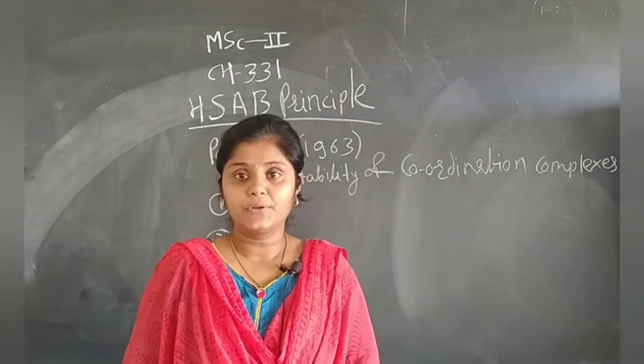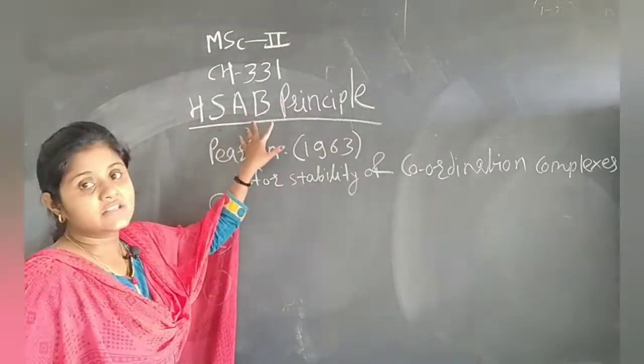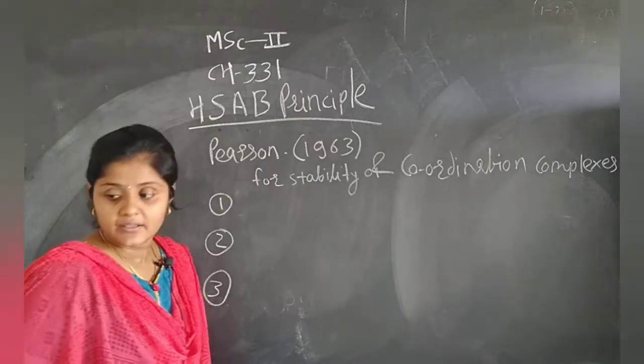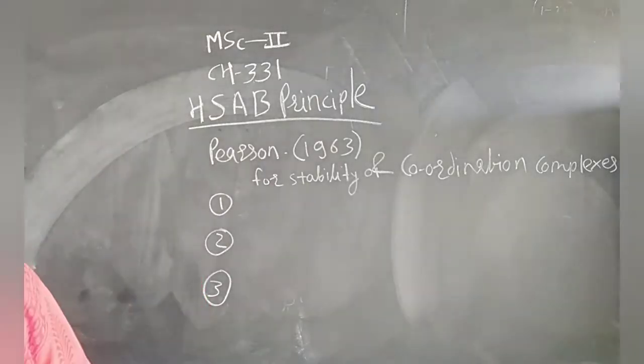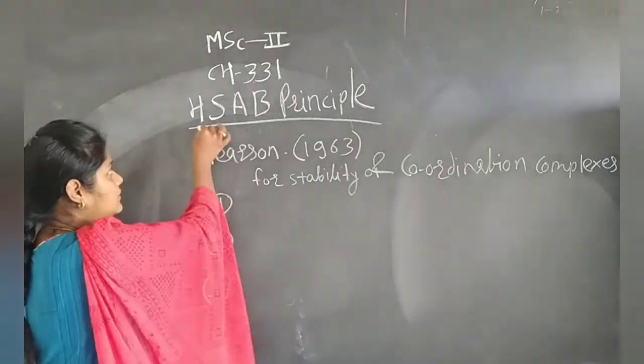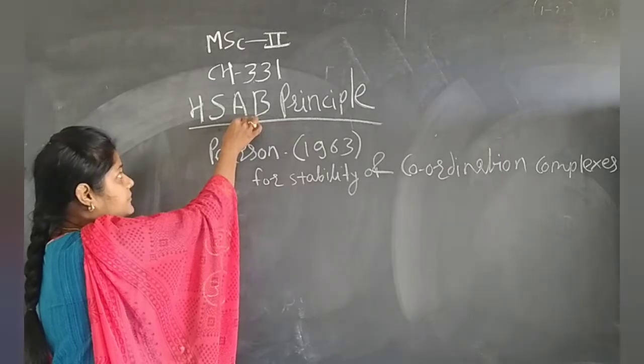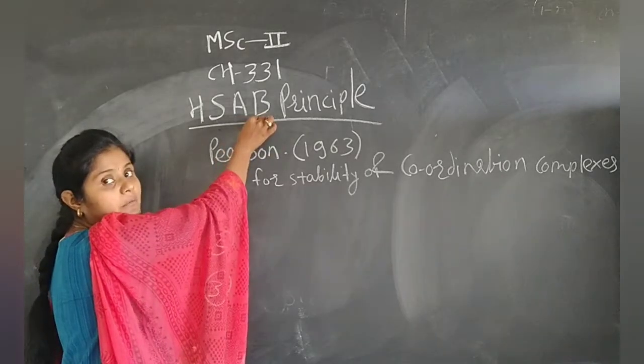Hello dear student, today we study the principle of HSAB. In that particular principle, H means hard, S means soft, A means acid and B means base.